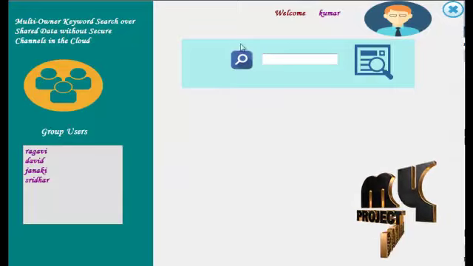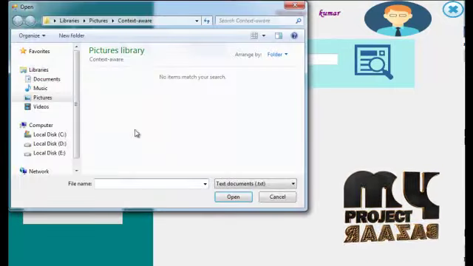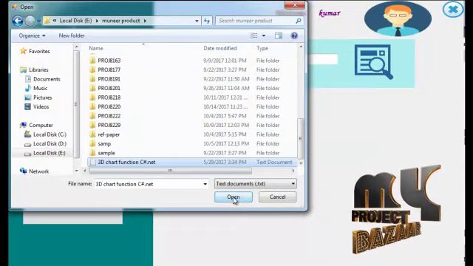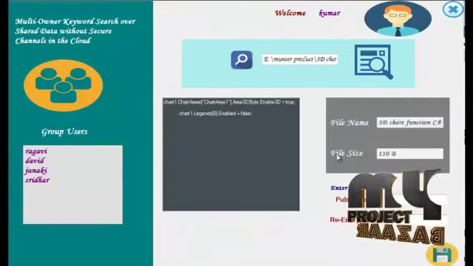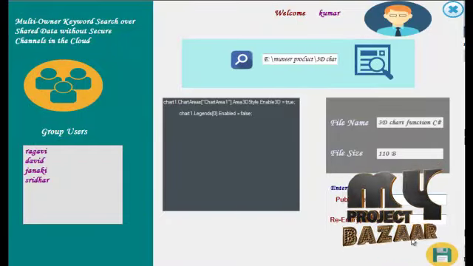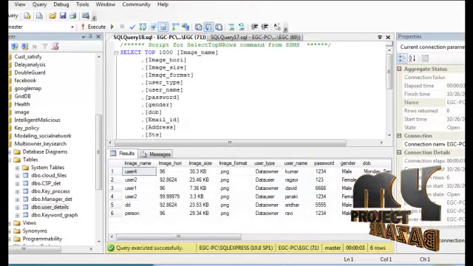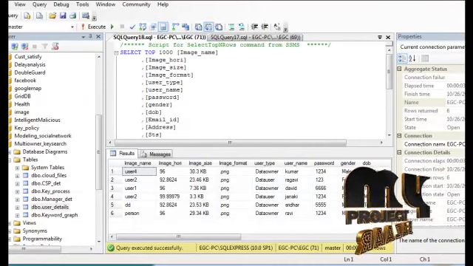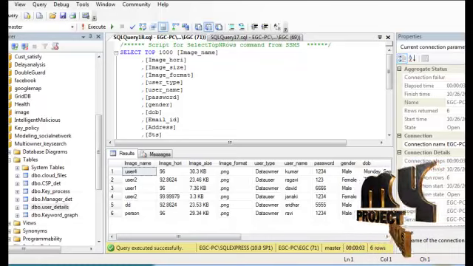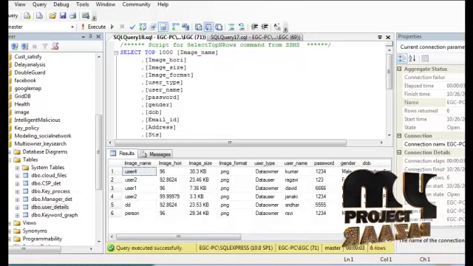After that, we put another file here. This file is stored with the public key and re-encrypted key. The re-encrypted key comes from the cloud service provider. Now the user must enter the correct public key and re-encrypted key.